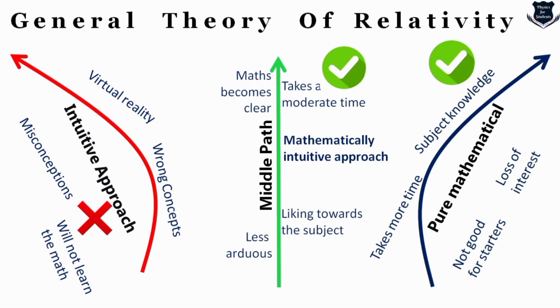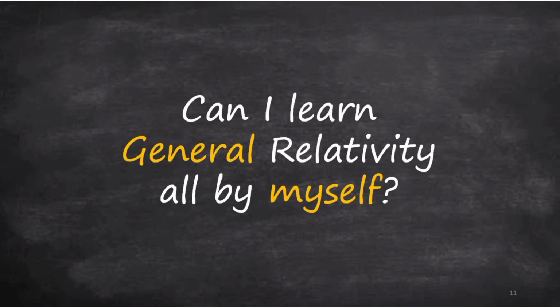So if you are stuck with the question, or you're thinking in your mind, which way shall I go? Shall I just read the common fictional books which lead to romanticism? No. If you're going for pure mathematics, yes. But again, if you're not that good in mathematics, or you're thinking to learn in a relatively shorter time, you should not take the pure mathematical approach. Rather, let us take the middle path, which would lead us in less time, but with a good knowledge of mathematics, a mathematically intuitive approach.